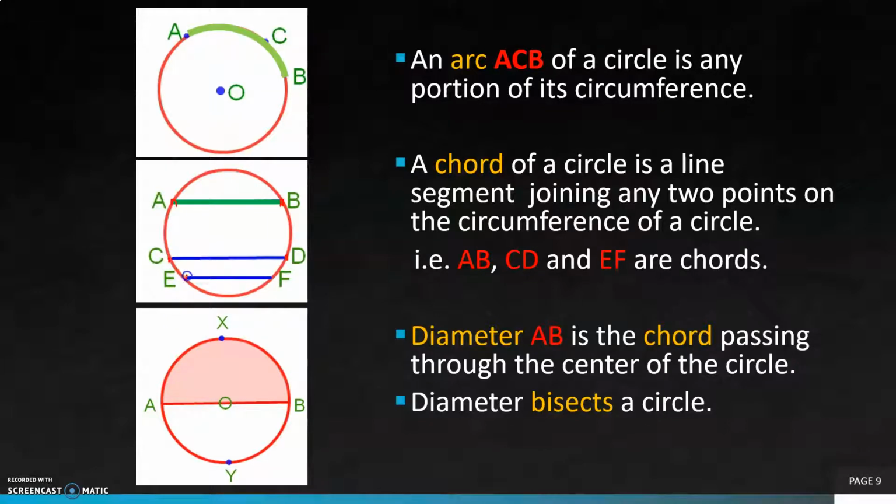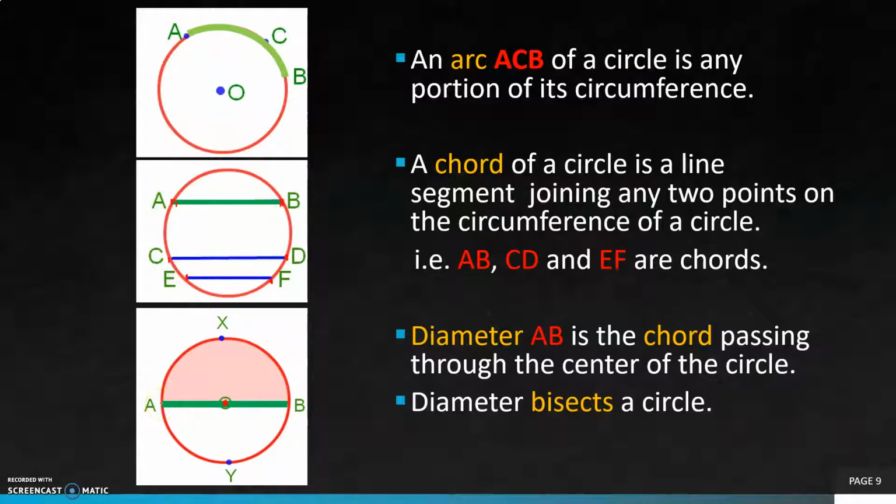And similarly, E, F are any 2 points on the boundary of the circle, and when we join these 2 points with a line segment, this is also a chord EF. In the given example, AB, CD and EF are chords. Diameter AB is the chord passing through the center of the circle. Diameter AB is also a chord that passes through the center of the circle.